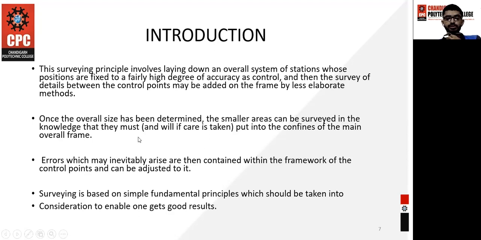Like I told you before, you have the boundary, and after getting that boundary, you can further divide that area into smaller areas, which will make you a plan or a proper map. The next is that surveying is based on simple fundamental principles which should be taken into consideration to enable one to get good results.